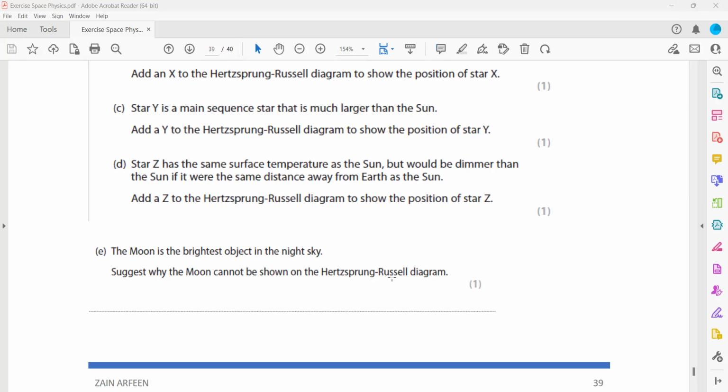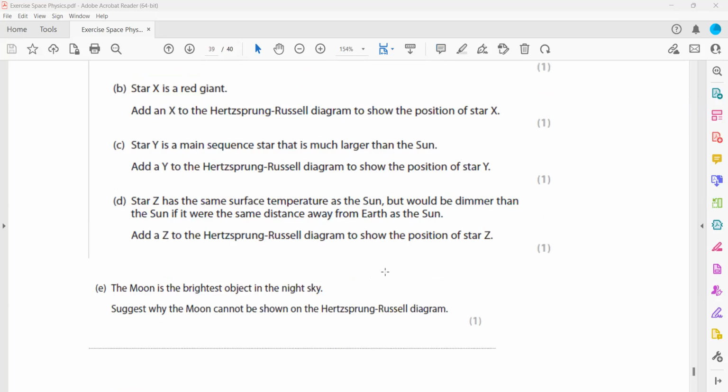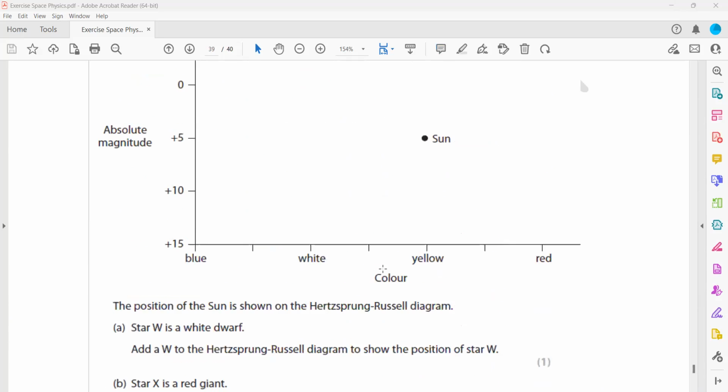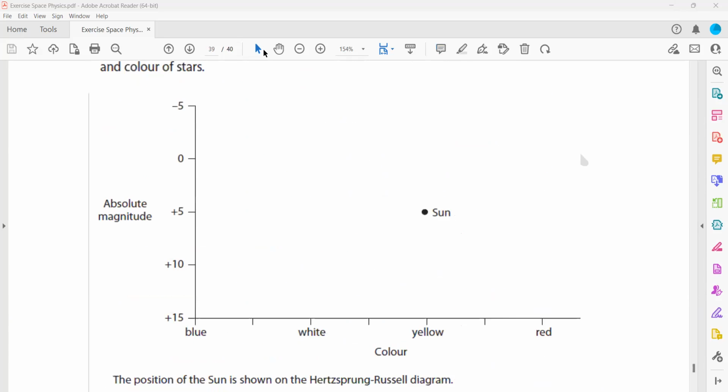So the moon appears to be bright in the night sky, but why can we not show it in the Hertzsprung-Russell diagram? Because this diagram is only for luminous objects, those objects which give their own light. The sun is giving its own light. White dwarfs give their own light. Red giants give their own light. Massive stars give their own light. And even low mass stars smaller than the sun are also giving their own light. We can represent them. But we cannot represent the moon here because the moon is not giving its own light. It's for luminous objects.